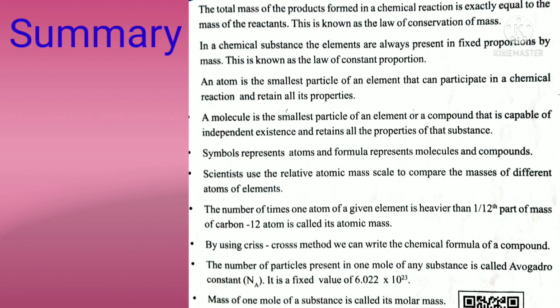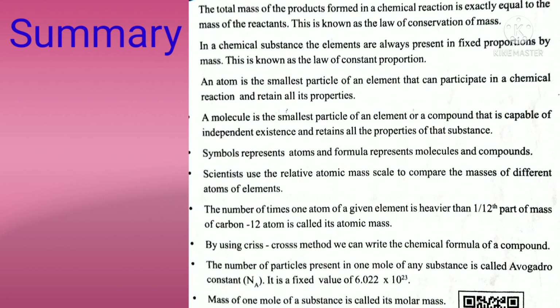And next, symbols represent atoms and formulas represent molecules and compounds.